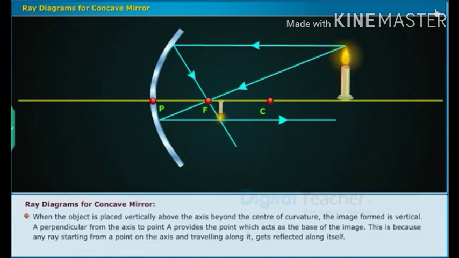formed is vertical. A perpendicular from the axis to point A provides the point which acts as the base of the image. This is because any ray starting from a point on the axis and traveling along it gets reflected along itself.